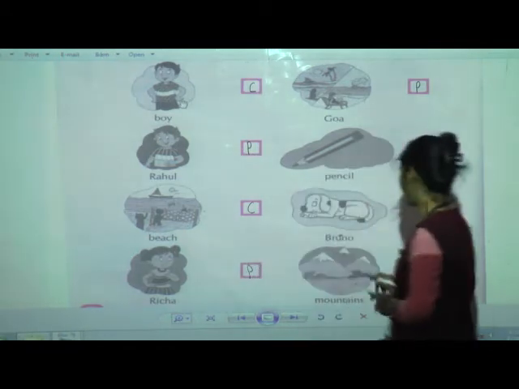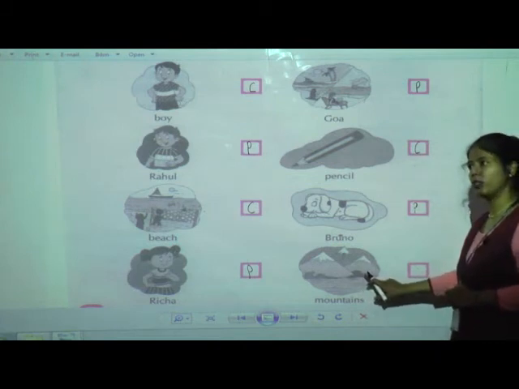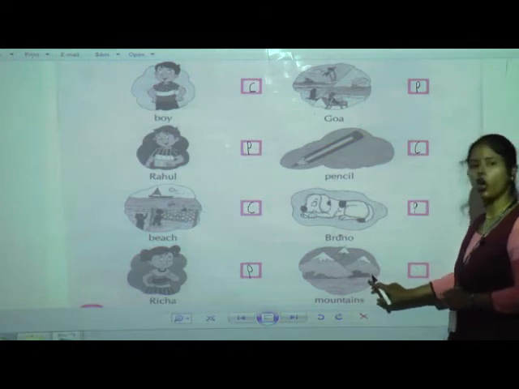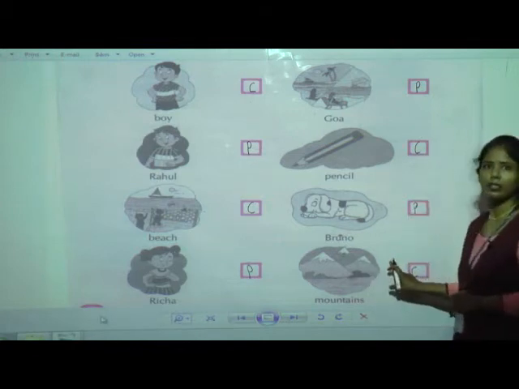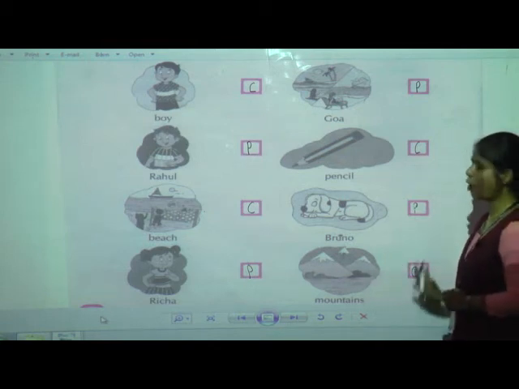Next one, mountains. Is it a proper noun or a common noun? It is a common noun, because no particular name is given to the mountains.